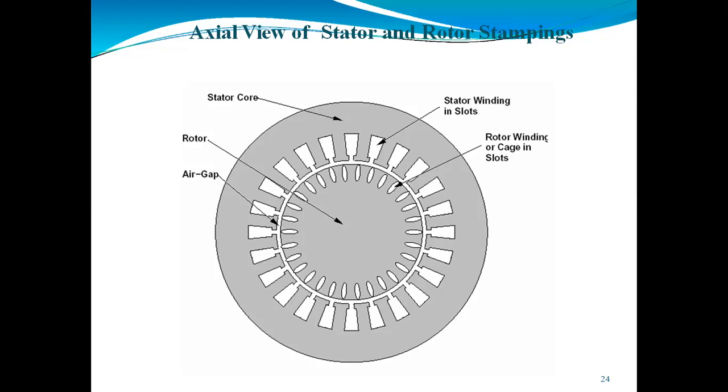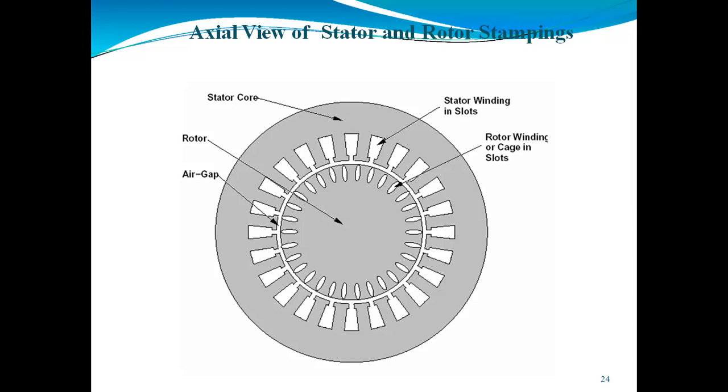The rotor is made up of thin steel laminations with slots for rotor conductors along the periphery. It means we can use aluminium or copper, which are good conductors, in the slots, and they are shorted by the end ring.